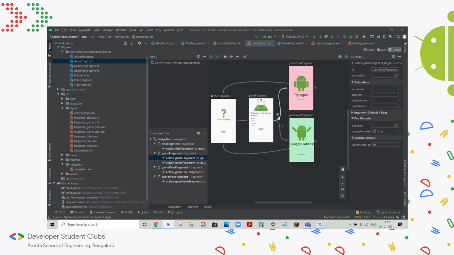So last time here, the way we did it was pop up to game fragment and included the game fragment as well. Another way we can do it is pop up to the title fragment, but make this false. So it will stop before the title fragment and keep only the title fragment in the stack. They're both the same way of doing it, it's just that different attributes you have to set.